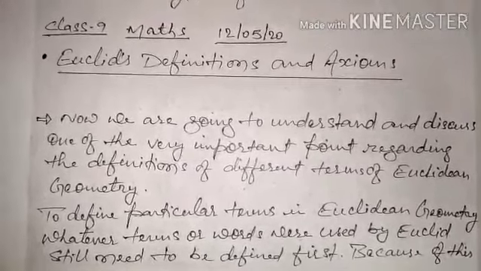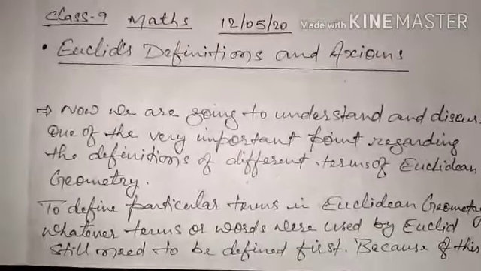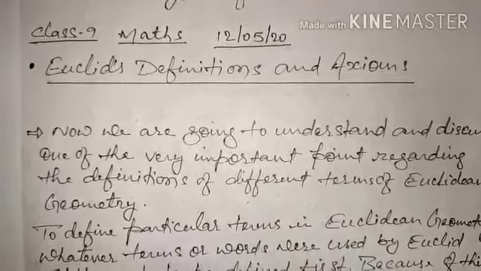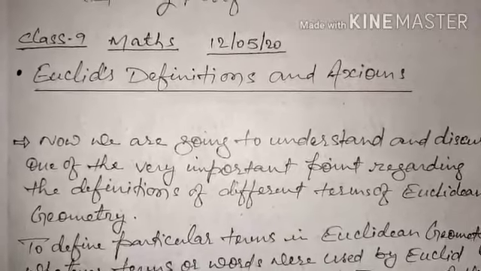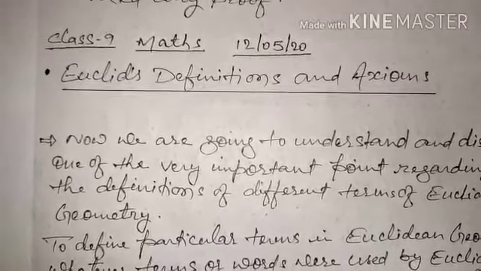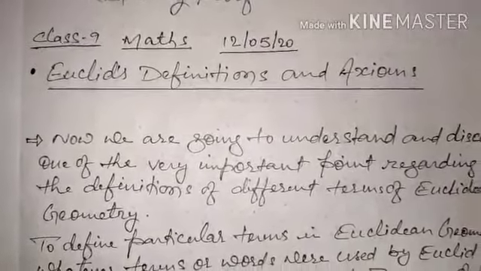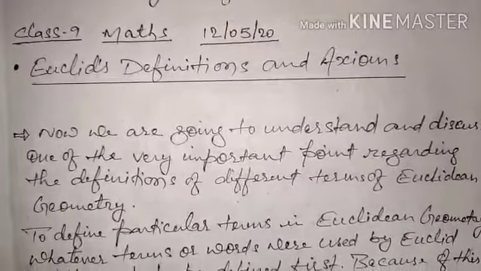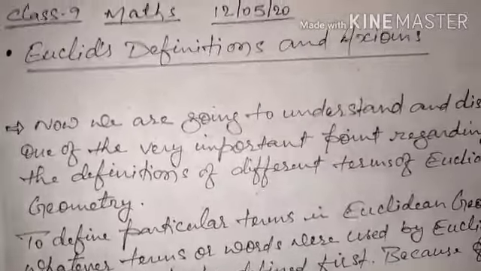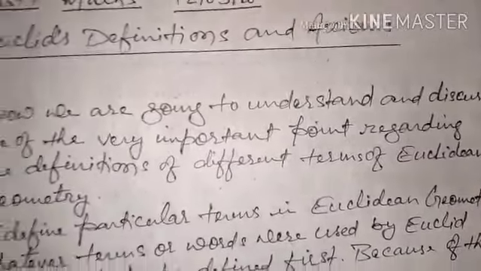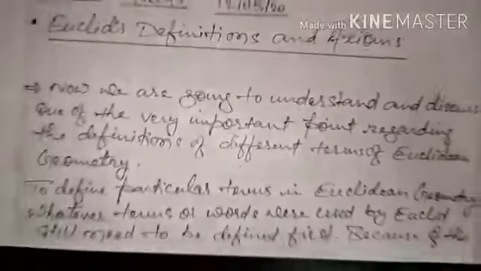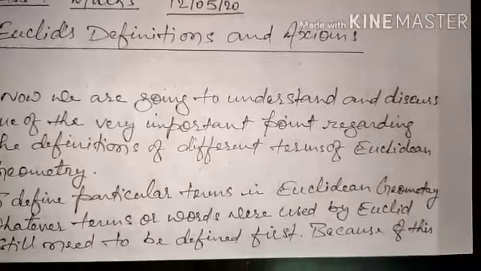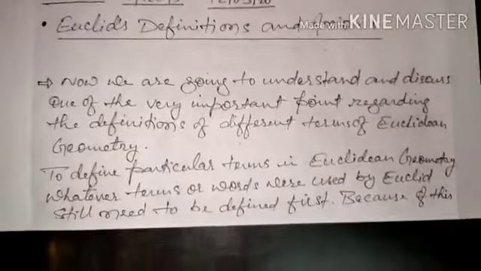As we all know, in the last class we started a new chapter, Introduction to Euclid's Geometry, and we discussed only the introduction part of this chapter. Basically, the historical facts about geometry we discussed in the last class, and we saw briefly the axioms and postulates.